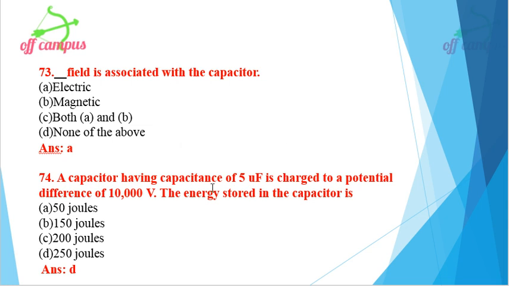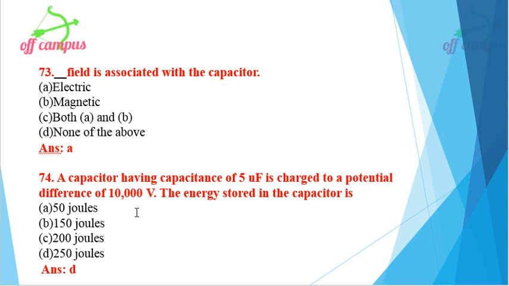Then next problem. A capacitor having capacitance of 5 microfarad is charged to a potential difference of 10,000 volt. The energy stored in the capacitor is, what is given? The capacitance value and potential difference value are given. We need to find out the energy stored in the capacitor. What is the formula? E equal to half CV squared. Then we substitute each value. E equal to half into 5 into 10 power minus 6 into V squared. V is 10,000 volt, which can be simplified as 10 power 4 volt.